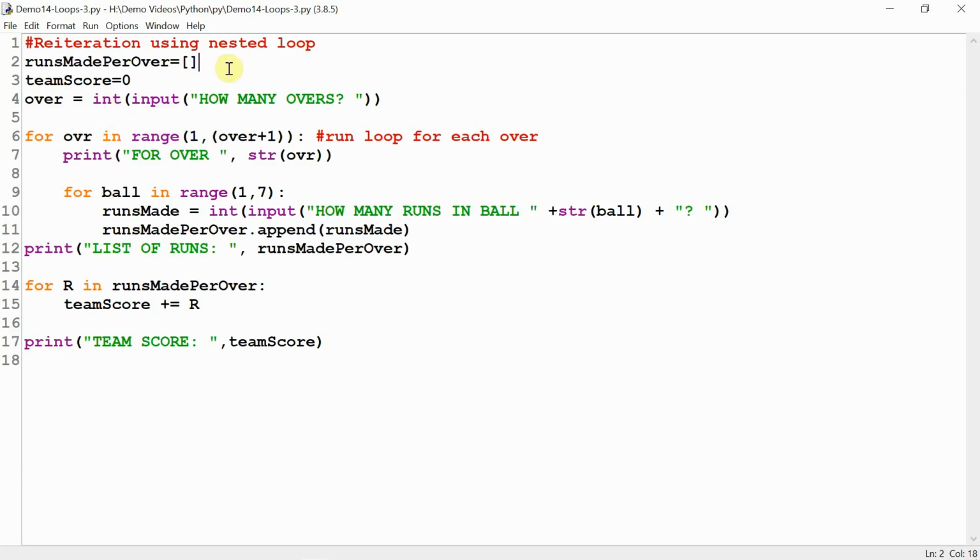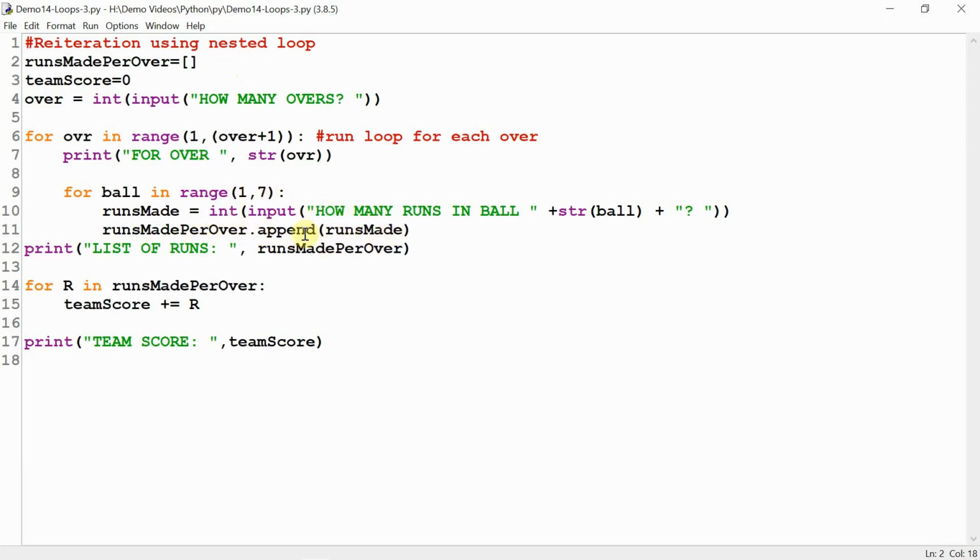Variable team score is there as usual, 0. We are asking the user how many overs. The outer for loop will execute as many times as overs plus 1, and inner loop will execute as usual for every iteration of outer for loop. That is as usual, runs for each ball will be accepted. What is interesting here is how we are appending the values entered by the user into the list. Earlier the list was blank. Append function on the list actually adds or appends the values given to it into the end of the list.